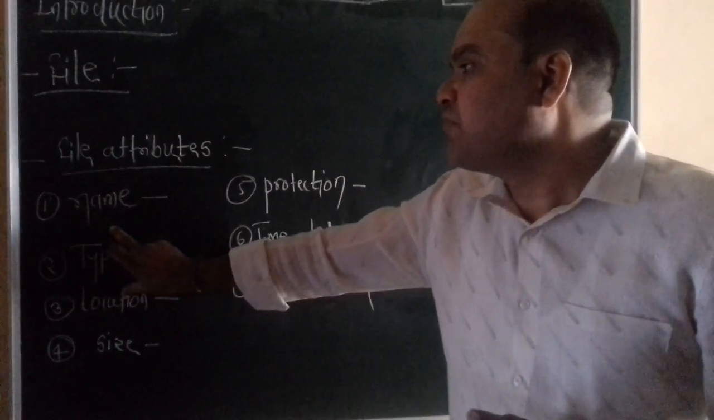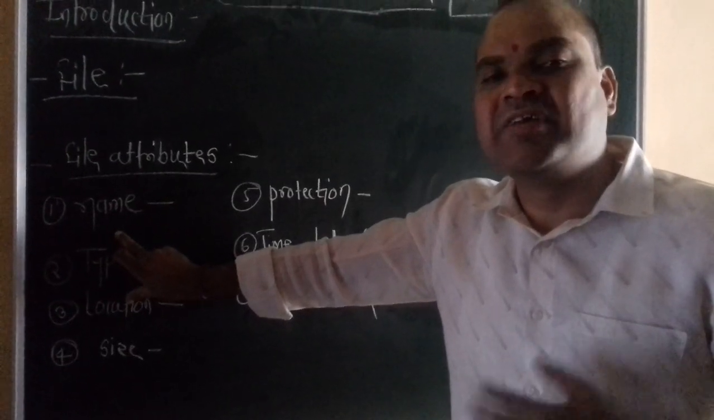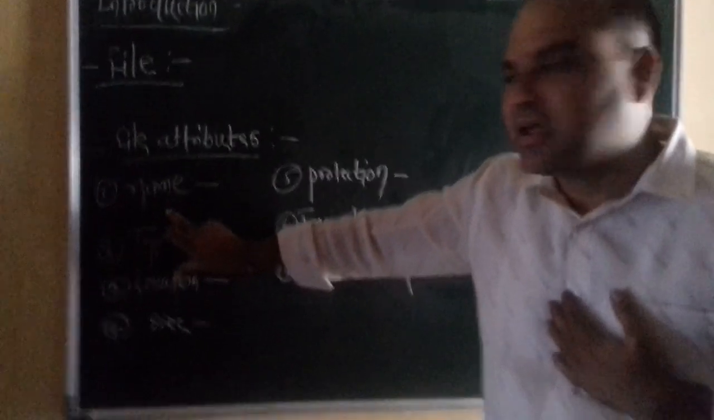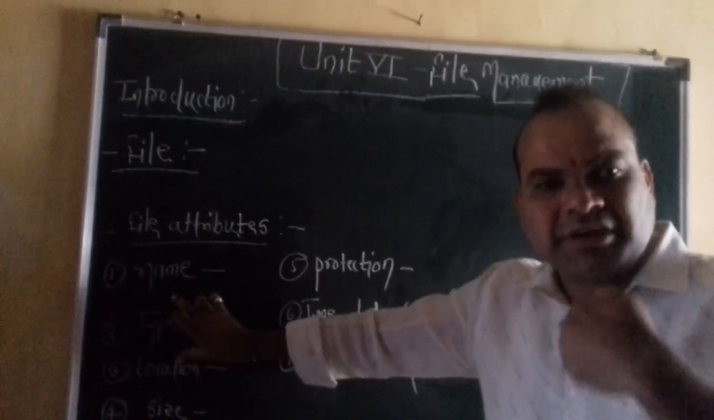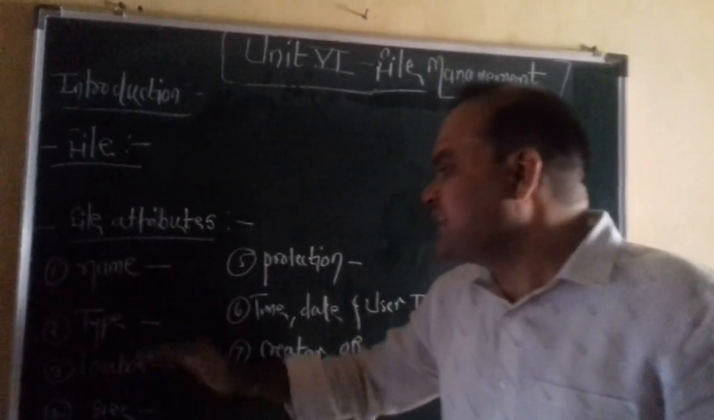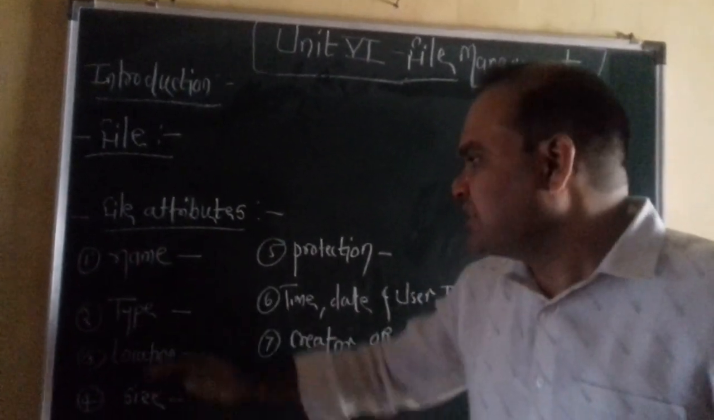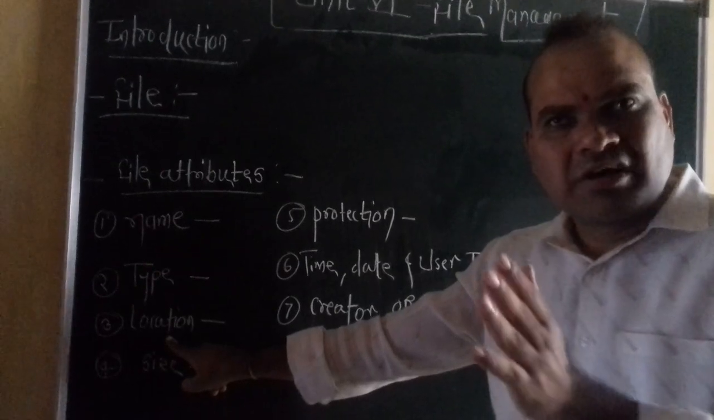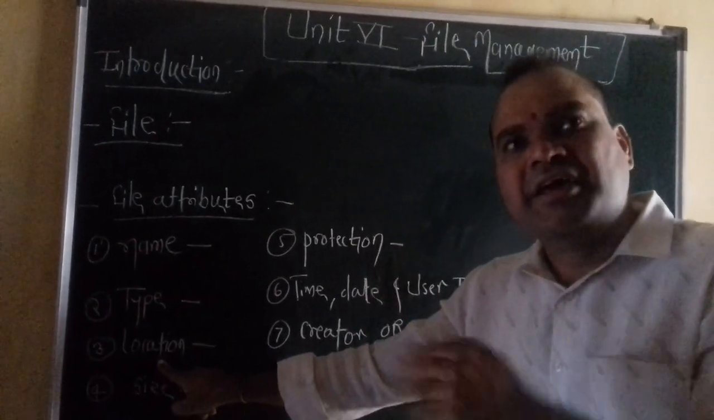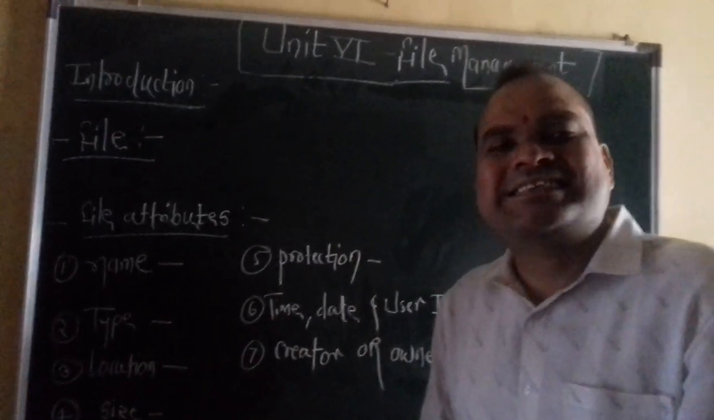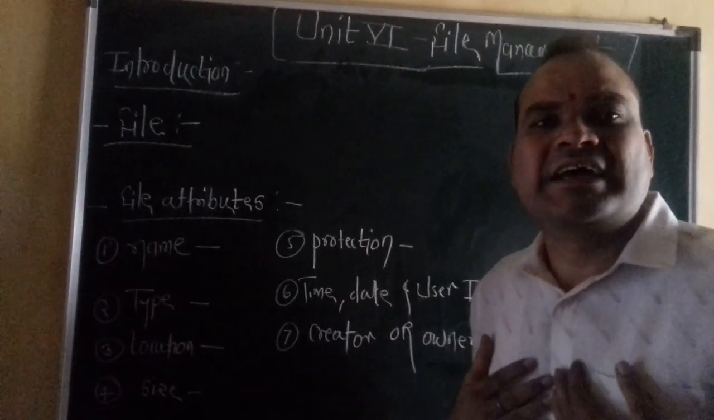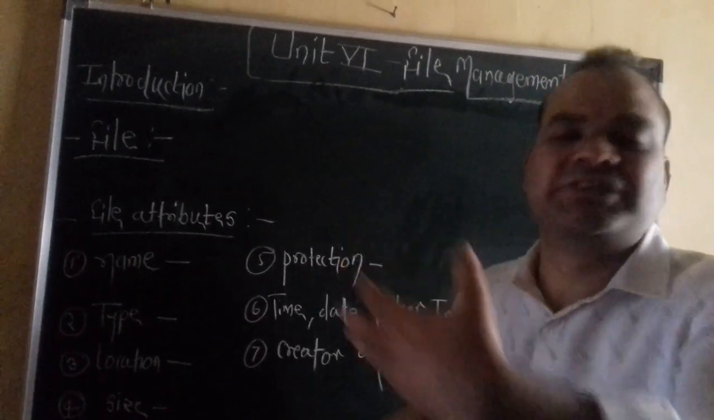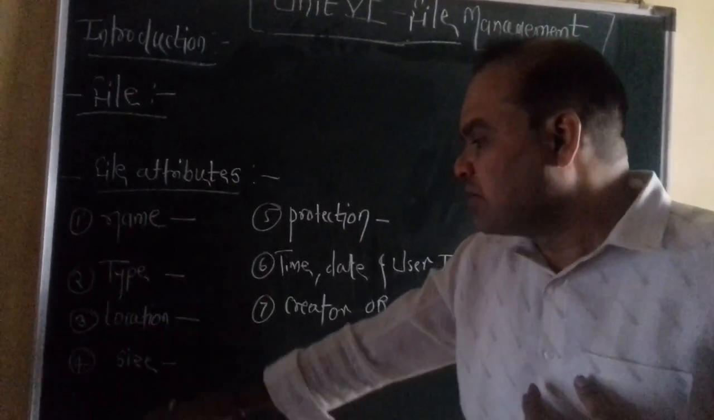The next point is the file type. There are a number of types of files available. Whichever kind of file we create in the machine, that is the file type. We will explain file types in the next lecture. The third one is the location. Whenever a user, creator, or owner creates a file in the machine, the location of the file means the path of the file, that is, where exactly I create the file in the machine. The fourth one is the size.